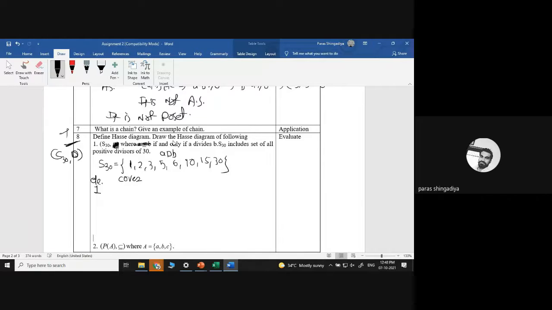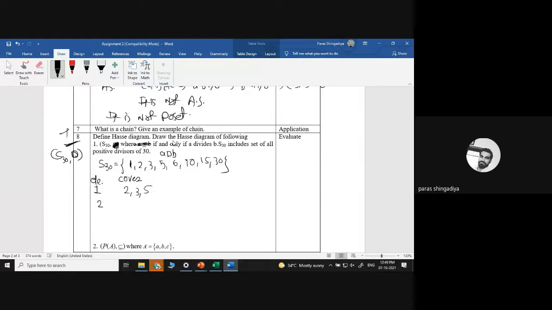So first entry is a 1, okay. So which are the cover element of 1? 2, then after 3, then after 5, okay. 1 divide 2, 1 divide 3, 1 divide 5, okay. And in between 1 and 3 there is no such entry exists which we can consider as a cover. Can we consider 6? Because it is easily divisible by 2, okay. 10 is easily divisible by 5, 15 as well as 30 both, okay. So 2, 3, 5 are the cover element of 1.